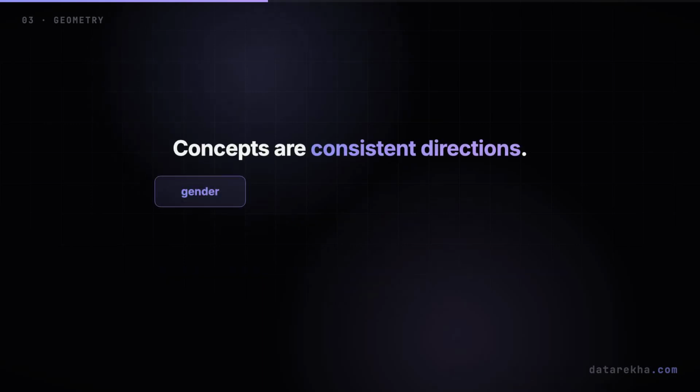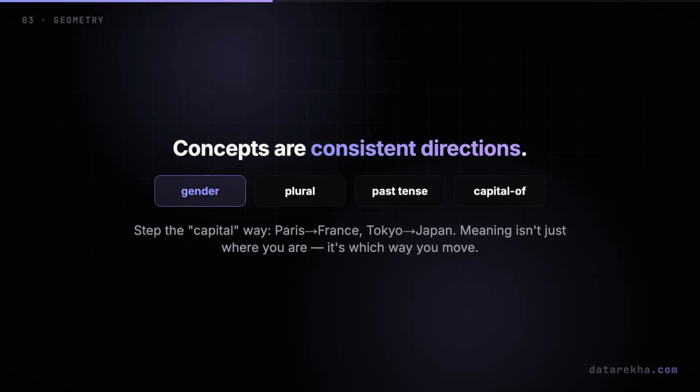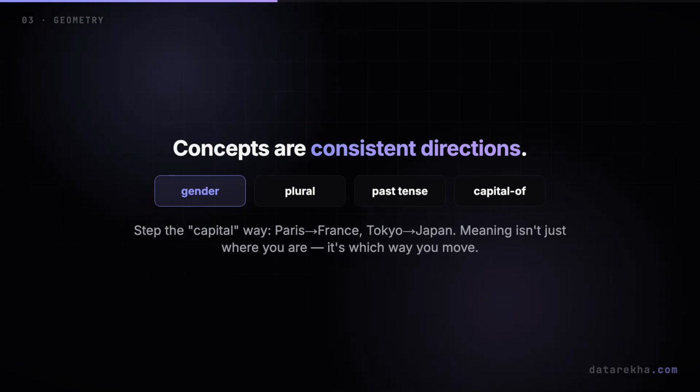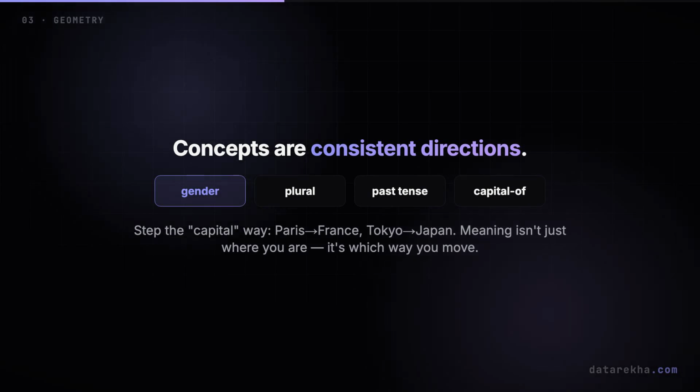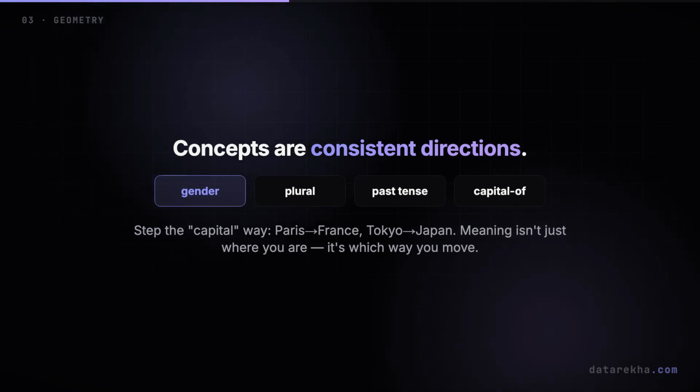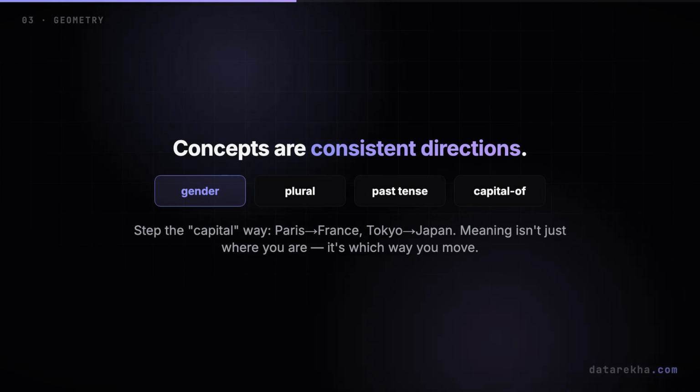What's happening is that abstract concepts have become consistent directions in space. There's a gender direction, step along it, and you turn king into queen, actor into actress. There's a plural direction, a past tense direction, even a rough capital city direction that carries Paris to France the same way it carries Tokyo to Japan. Meaning isn't only where you are. It's also which way you move.